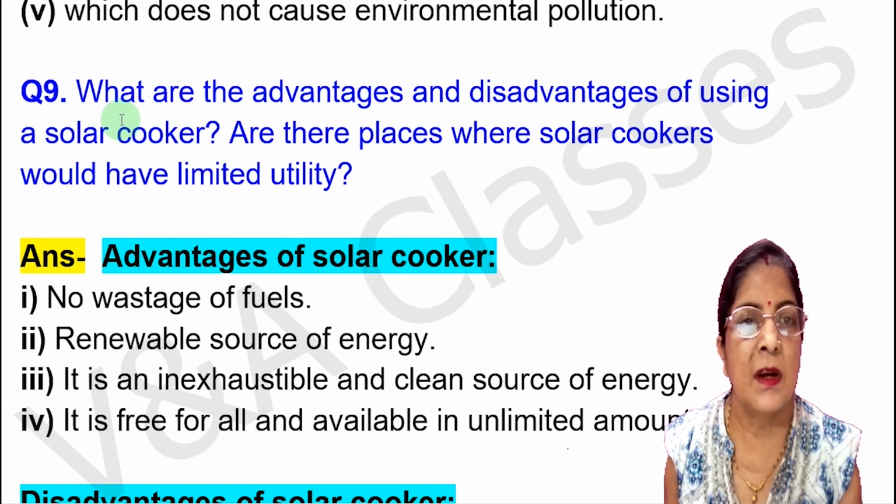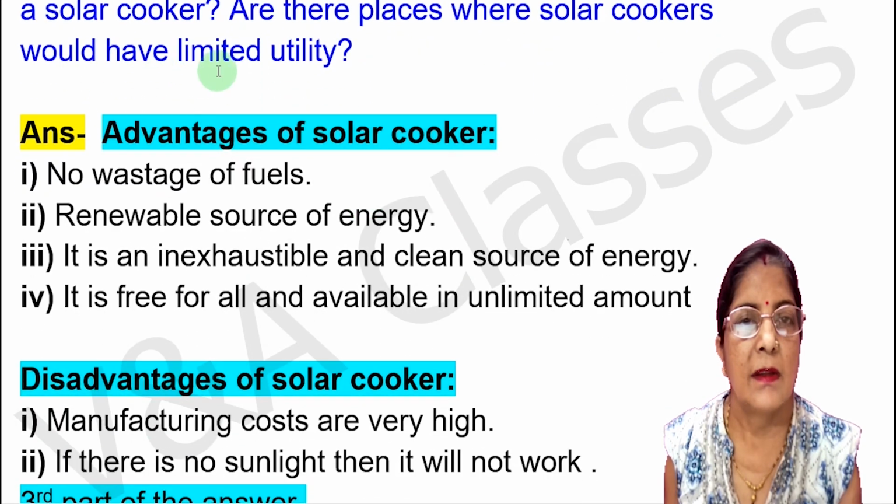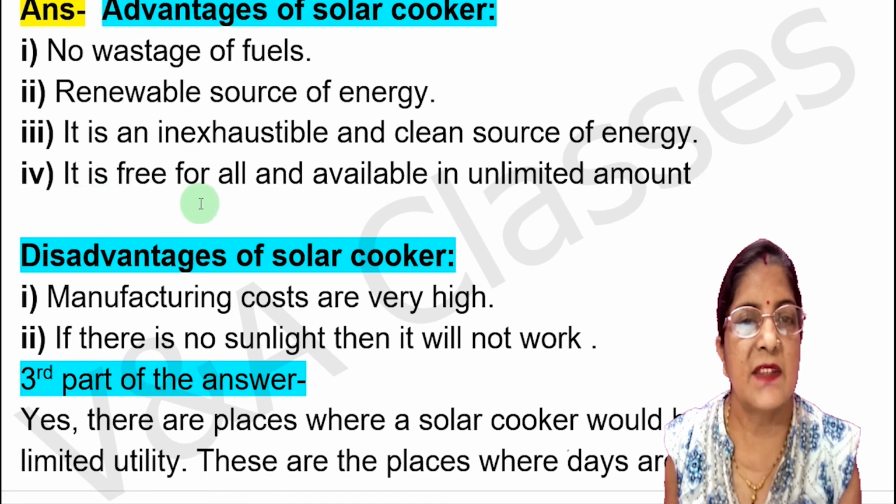Now next question, what are the advantages and disadvantages of using a solar cooker? Are there places where a solar cooker would have limited utility? This question is very important. So first part of the answer, advantages of solar cooker. First point, no wastage of fuels. Second point, renewable source of energy. Third point, it is an inexhaustible and clean source of energy. Next point, it is free for all and available in unlimited amount.